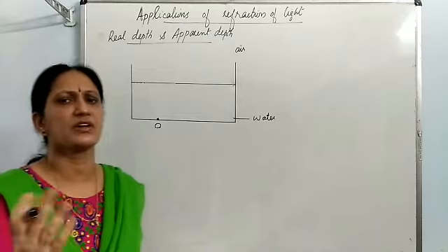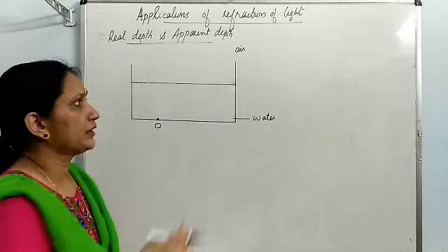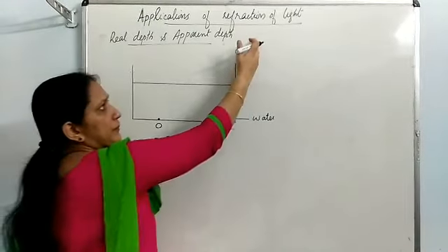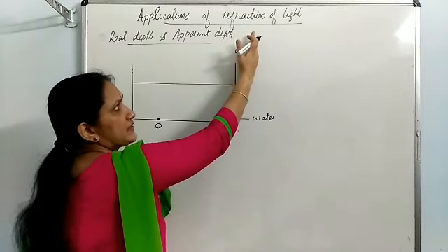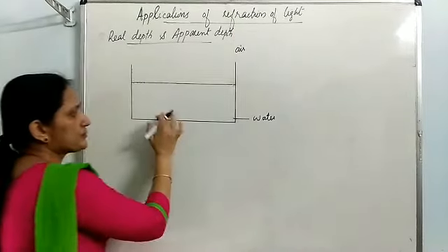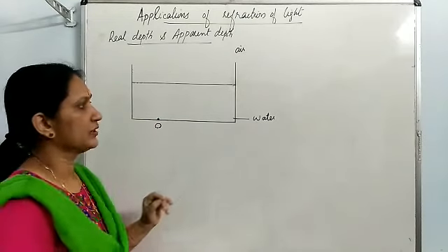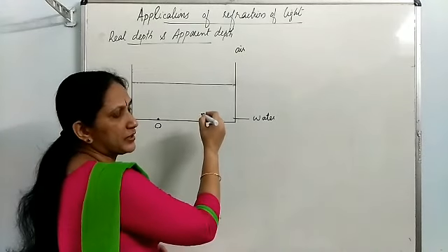O is an object, it can be a coin or stone placed under water. And a person looks at this object O from air medium. Imagine here is the observer. Observer is in air medium and object is in water medium. Okay, so this is denser medium and this is rarer medium.